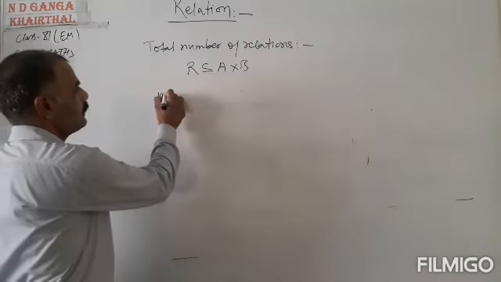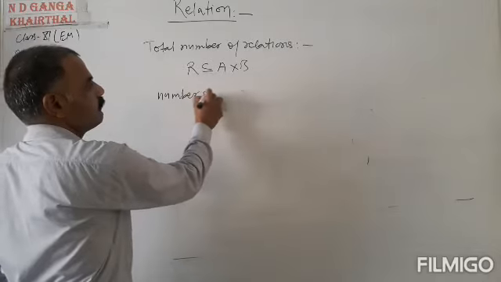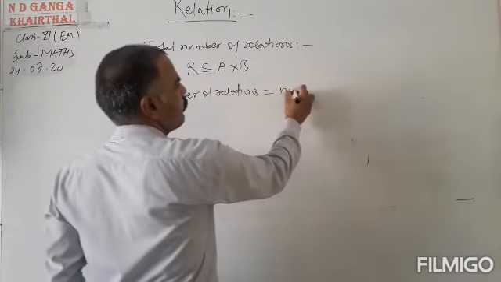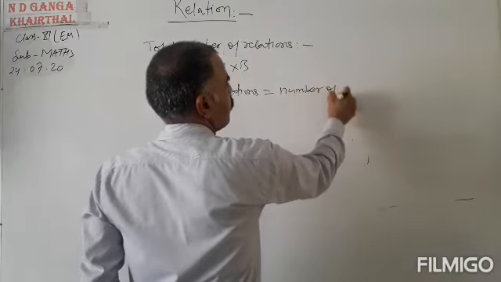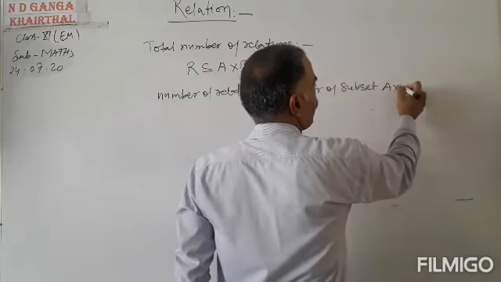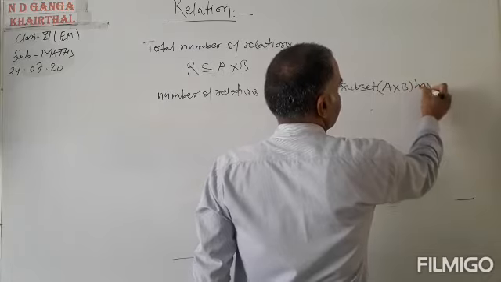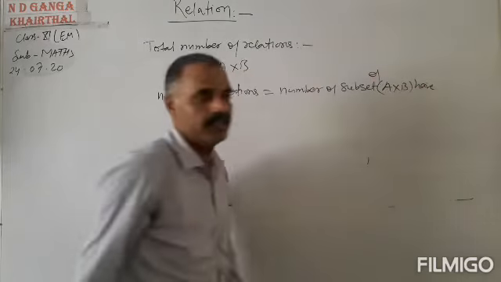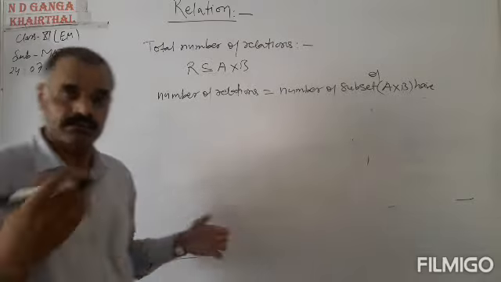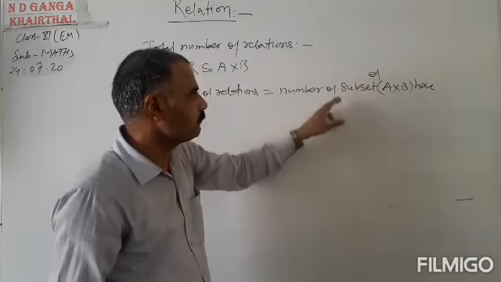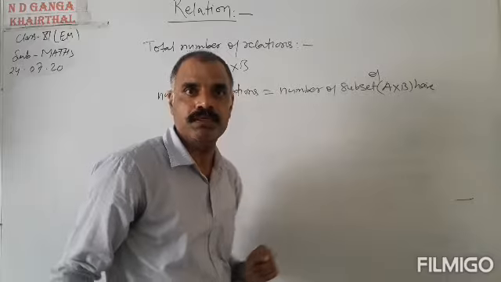So the number of relations is equal to the number of subsets that A cross B has. So our aim is to find the number of subsets of A cross B.